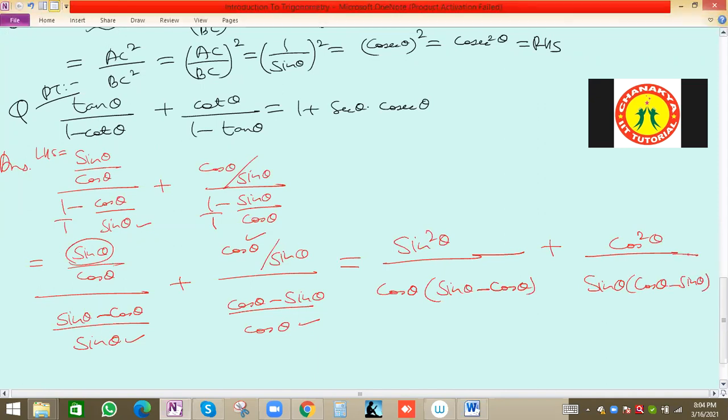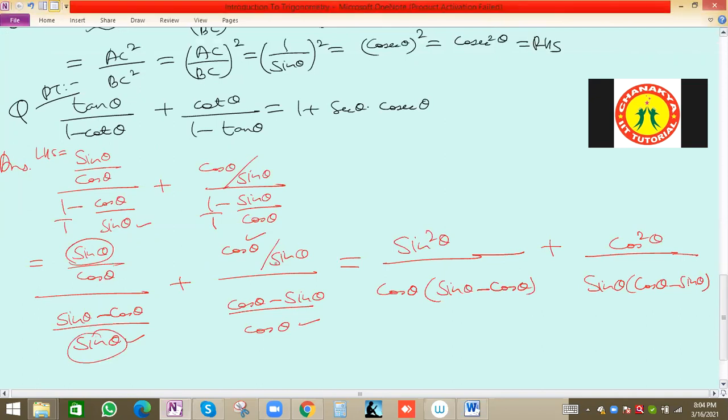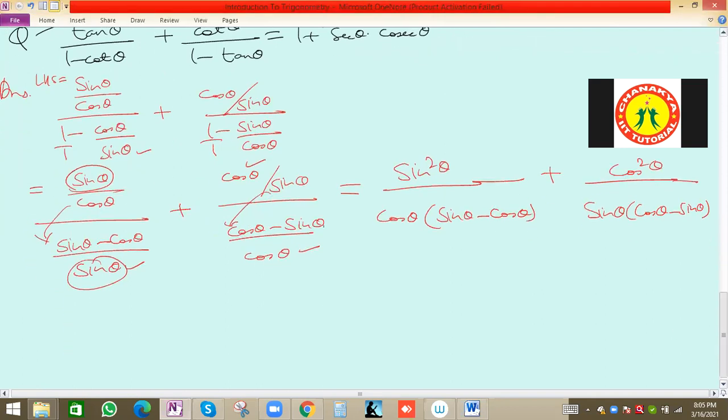Very important. So sin is sin theta into sin theta, because this will be multiplied, sin square theta and cos square theta. Cos theta will go down, cos theta into sin theta minus cos theta, and sin theta will go down here also, sin theta into cos theta minus sin theta. Now we can take LCM.